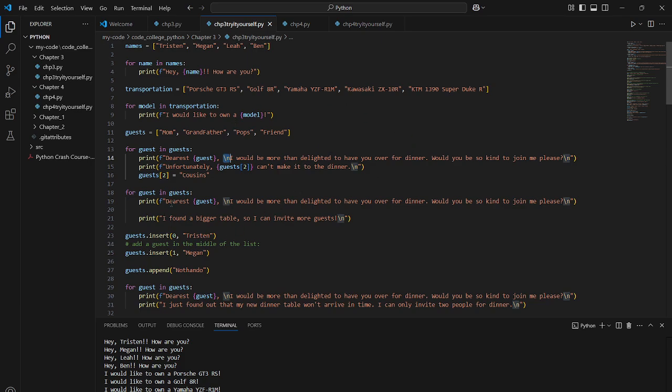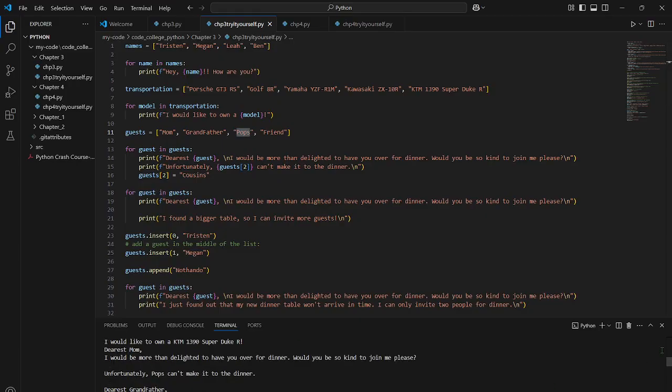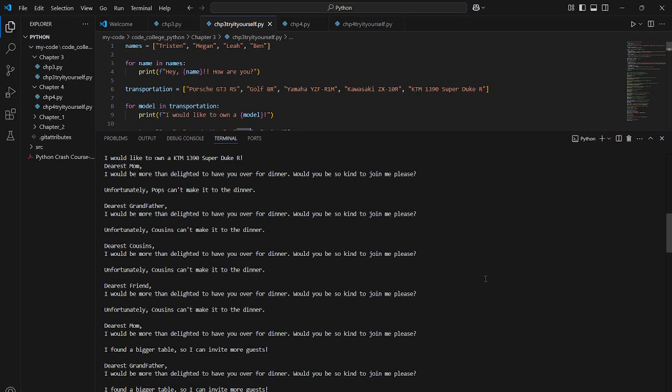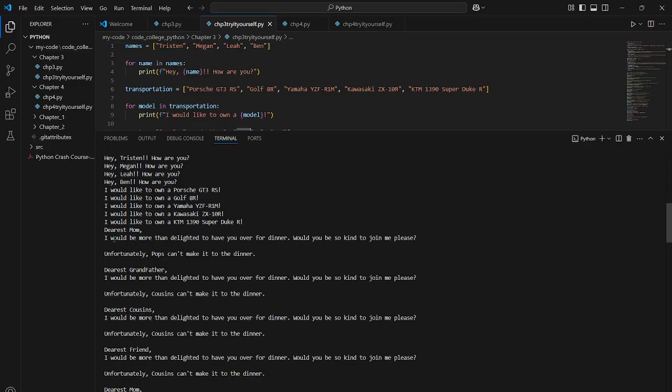The next task is to print that guest 2, which would be Pops, cannot make it for dinner. Let me adjust this. You'll see here it prints, and then says unfortunately Pops can't make it for dinner. It prints the next one, and so forth.